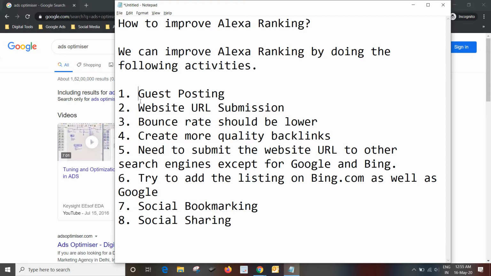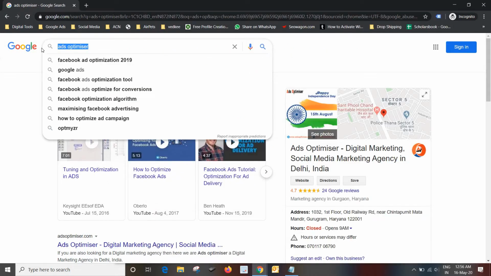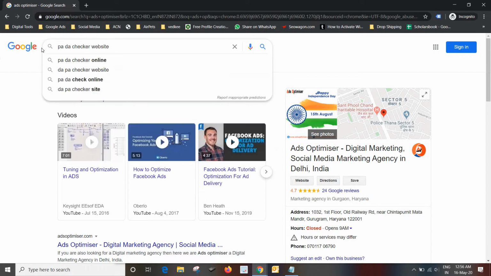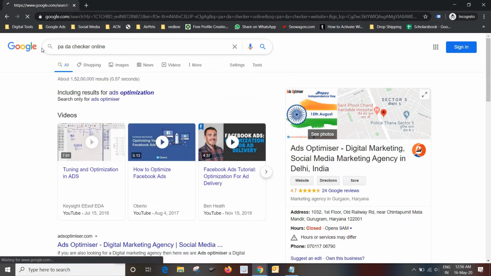Guest posting means, if your website has PA, which means page authority, and DA, domain authority, first of all you should check what your PA and DA are. So friends, just search for a PA DA checker website online.